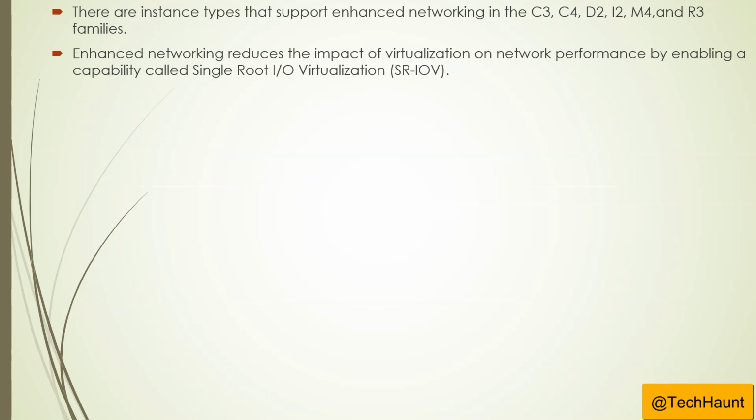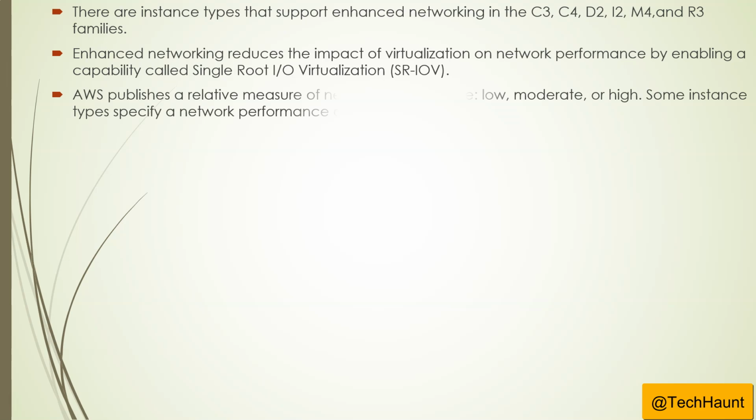So there are instance types that support enhanced networking in the C3, C4, D2, I2, M4, and R3 families. Enhanced networking instances reduce the impact of virtualization on network performance by enabling a capability we call single root I/O virtualization. AWS publishes a relative measure of the network performance: low, moderate, or high. Some instance types specify a network performance of 10 Gbps.